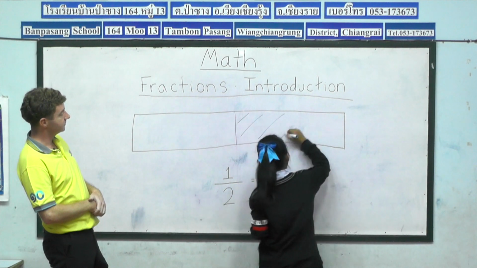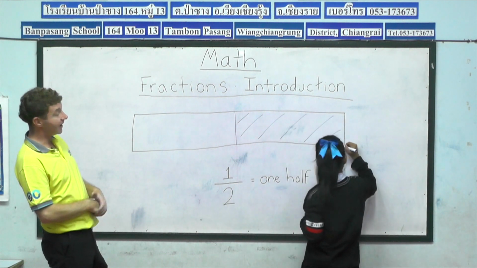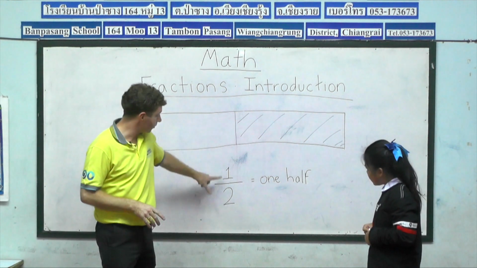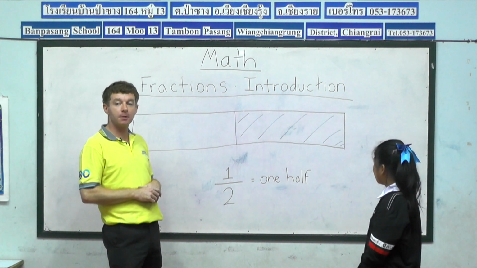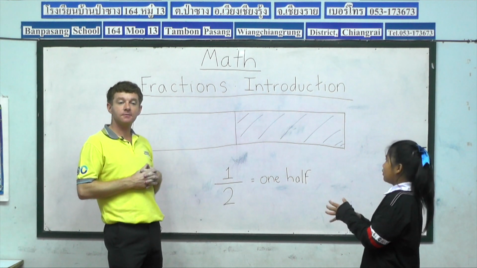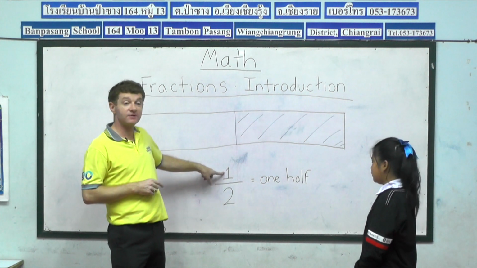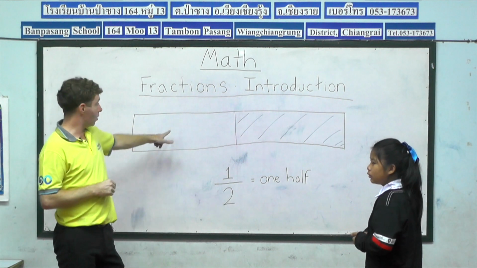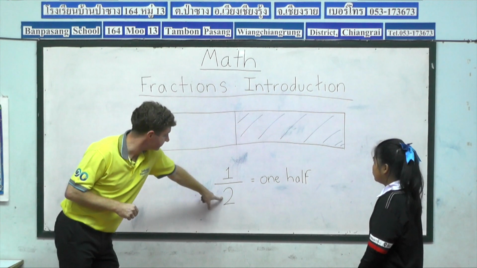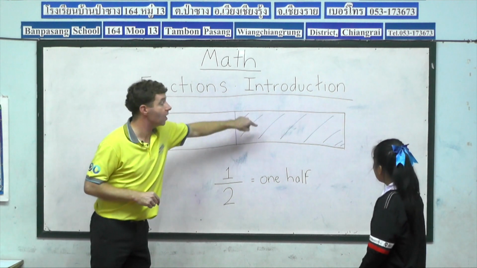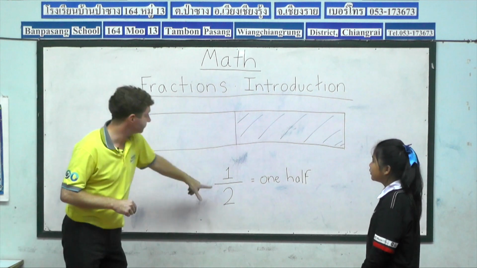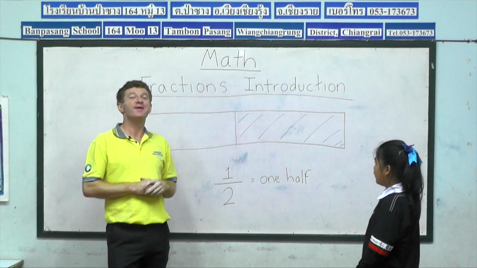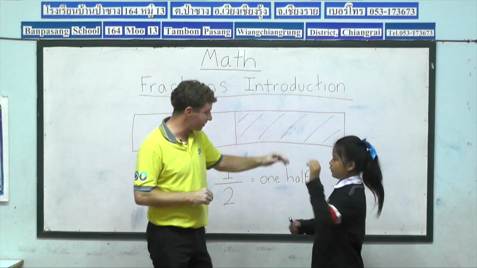Excellent. You see, Latgao has perfectly understood my request for 1/2 of our bar to be coloured in blue. How many parts in blue, guys? 1, which is represented by our numerator. How many total parts? 1, 2, which is represented by our denominator. So we can say 1/2 of our bar is coloured in blue. All together, guys, 1/2. Excellent. So high five for Latgao and a big round of applause, please.